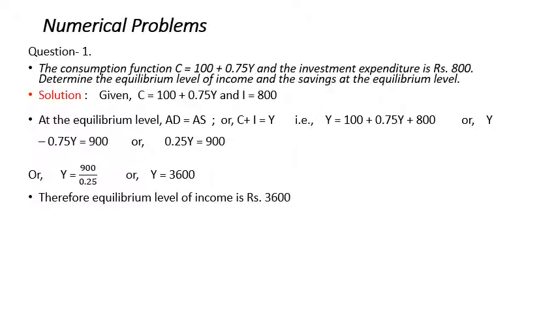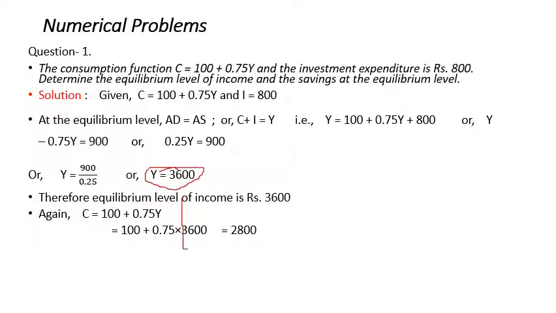If crores is given, we mention crores. If it is not mentioned, we will keep it as it is. Now again we will find the savings at the equilibrium level of income. We put the Y value, the equilibrium level of output, in the consumption function to find the consumption. So we get 100 plus 0.75 into 3600. I hope you understood this 3600 Y value. We will put it in place of Y to get the consumption at the equilibrium level of income, 3600.